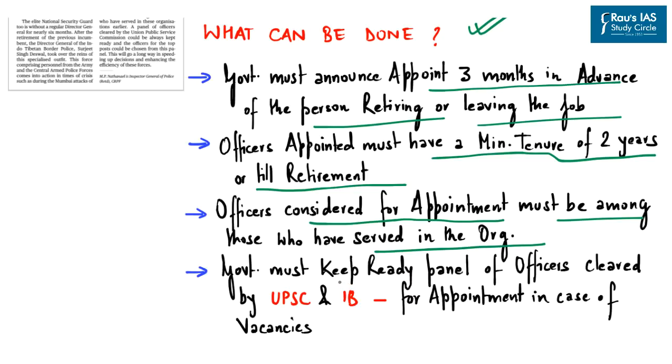Next, the article says that the government must keep ready a panel of officers who are cleared by UPSC and the Intelligence Bureau for appointment in case of vacancies. So these are some of the steps which have been highlighted in this article with respect to what can be done in case of a pending vacancy in these important organizations which take important decisions pertaining to national security.